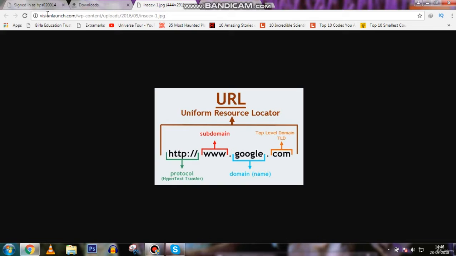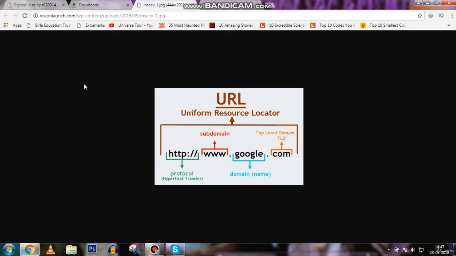URL means Uniform Resource Locator. Each and every website has a different URL. I know that I sound a bit childish, but I want you to learn all these things. The URL full form is Uniform Resource Locator, as you can see in the image. For example, Google has a different URL, www.google.com, and Yahoo has a different URL, www.yahoo.com. Similarly, this is also known as a URL. The words used to identify a website are known as a URL or domain.